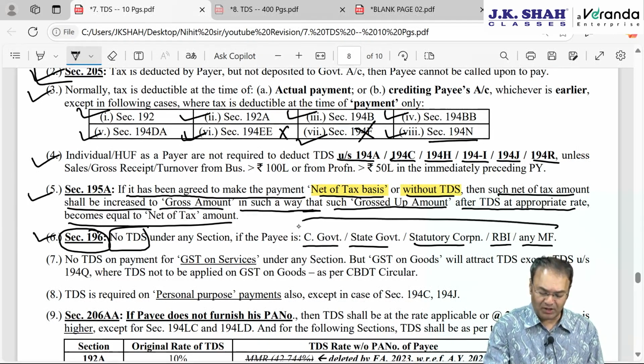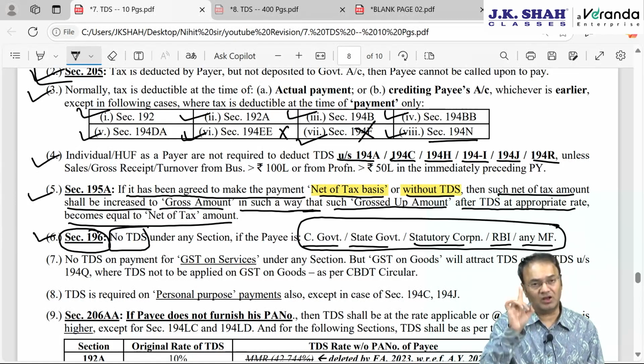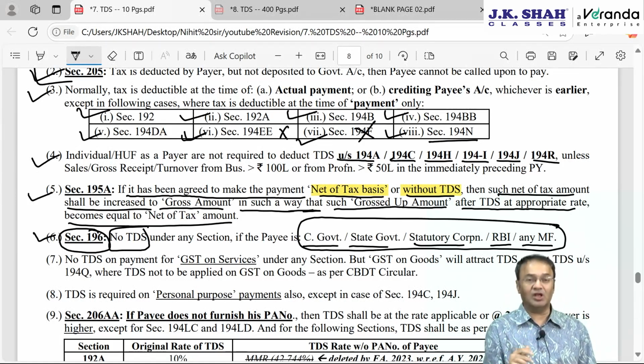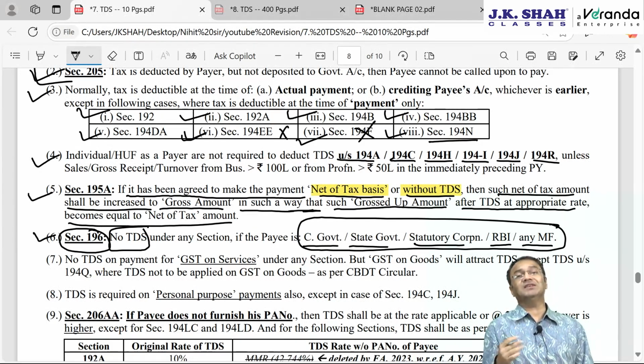But the bank is not appearing here. Answer: I am talking about 194A. What I was saying was that it's a section specific exception. If the bank is the payee, then don't deduct TDS under 194A, only 194A. If the bank is a payee for some other section, then TDS may be deductible.